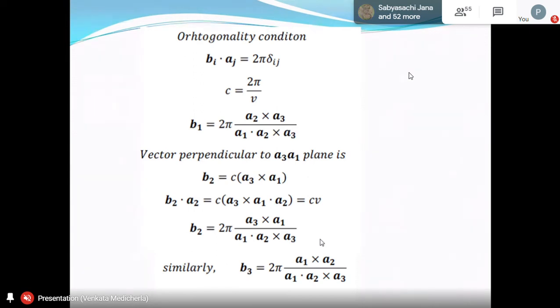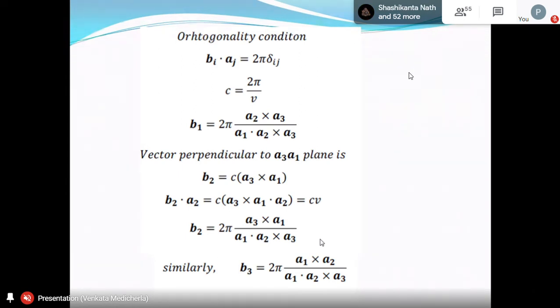The 2 pi factor is introduced. Otherwise, there is nothing great in that. You can remove that and also replace it. But the problem is all the solid state physics books use this 2 pi factor. If you suddenly remove it, all your equations may look different. You have to be very careful if you remove it. You have to derive on your own. Okay, this is the way you can find out the B1, B2, B3 vector set.